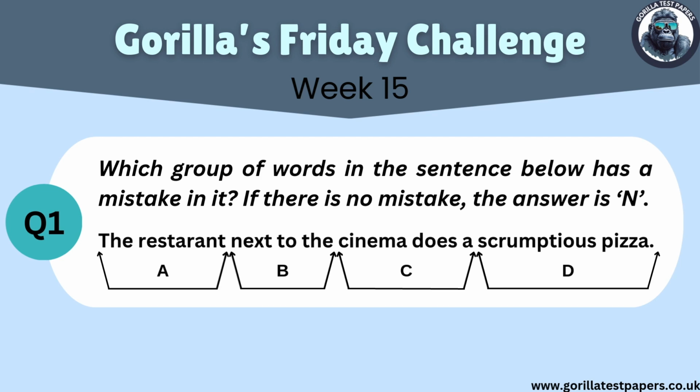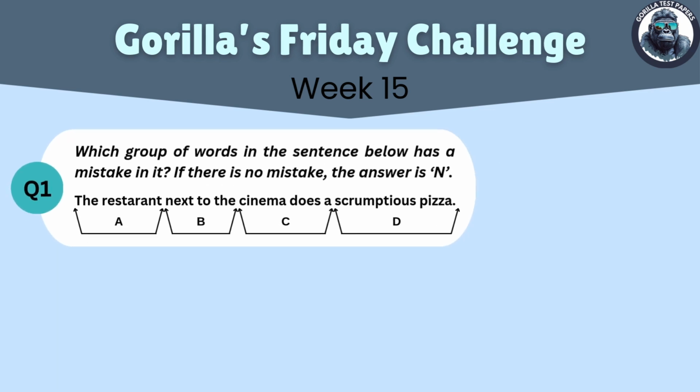This is the first question of the week. The question asks which group of words in the sentence below has a mistake in it. If there is no mistake, the answer is N. The sentence is shown on the screen. Pause the video now to try the question yourself. Alright, let's get into it.